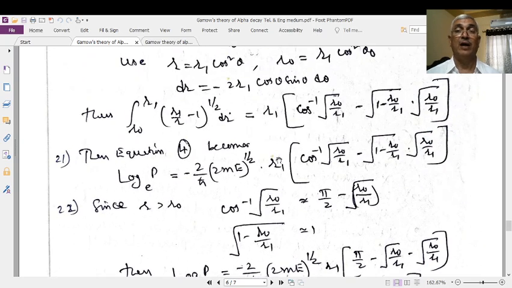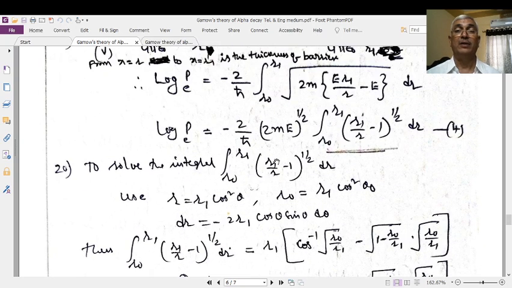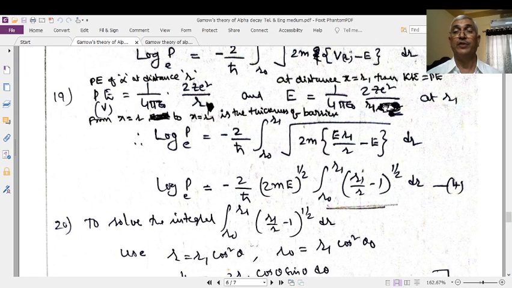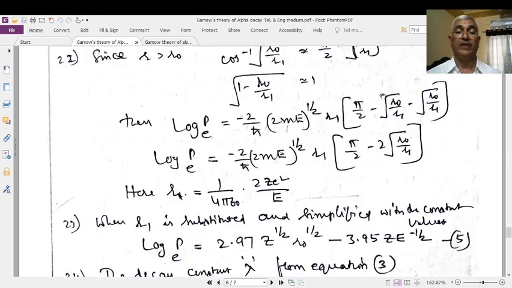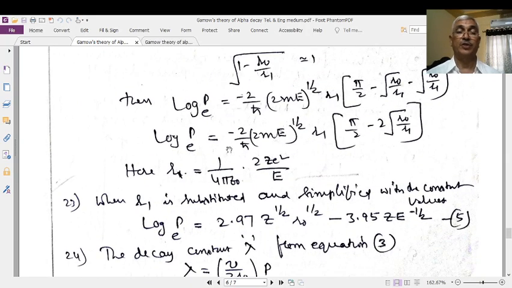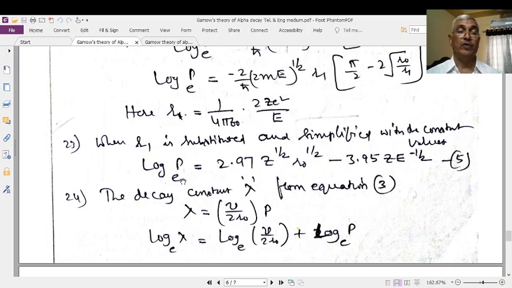From which formula? From this one you will get R1 is equal to 1 by 4 pi epsilon naught, 2 Z e square by E. Therefore, after getting the integration value and after substitution of the R1 value, you will get log P to the base e is equal to 2.97 Z to the power of half R1 to the power of half minus 3.95 Z E to the power of half.